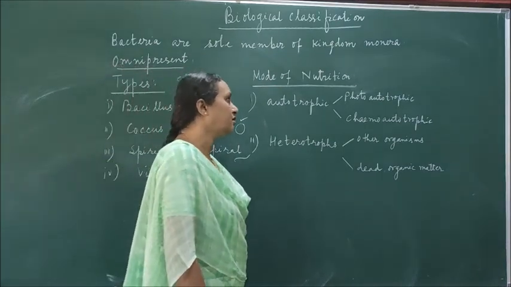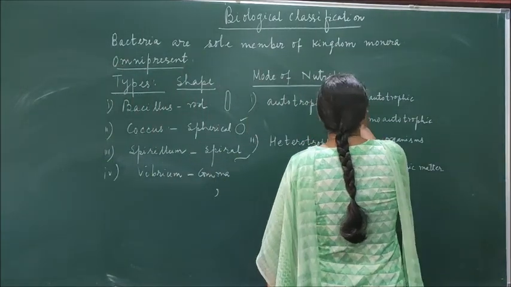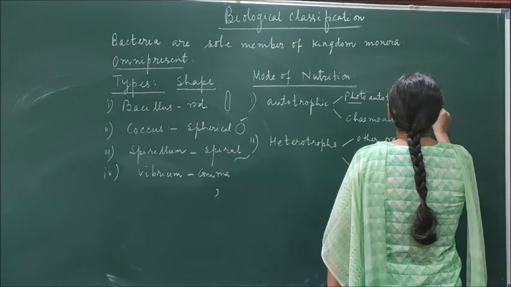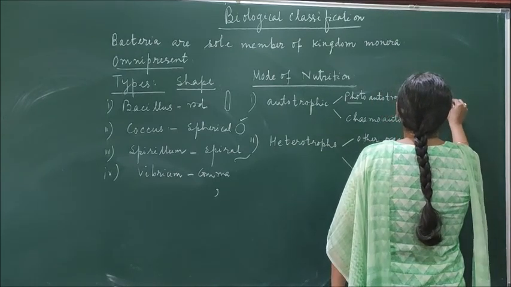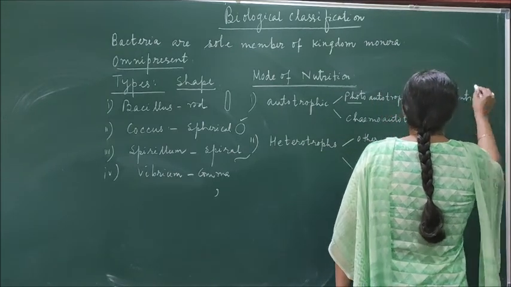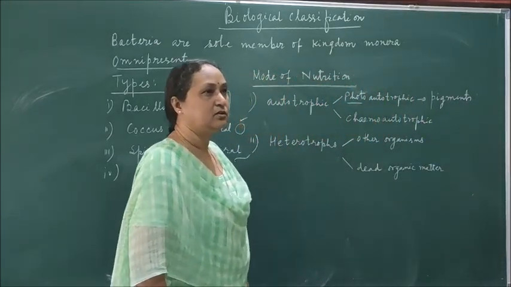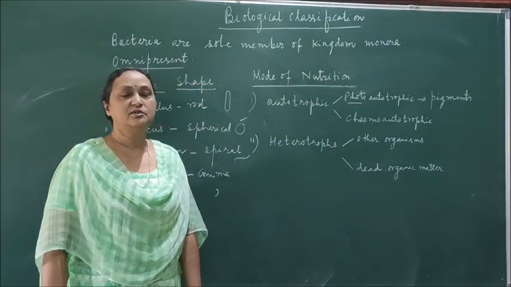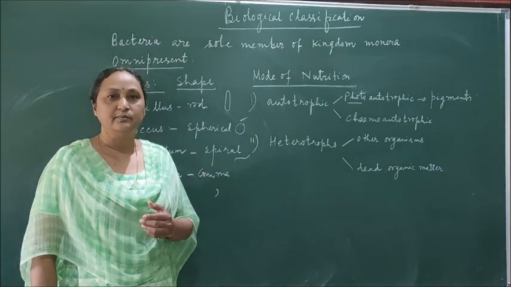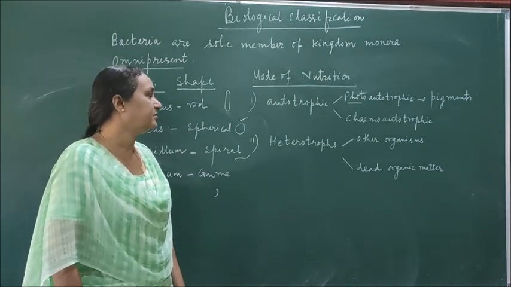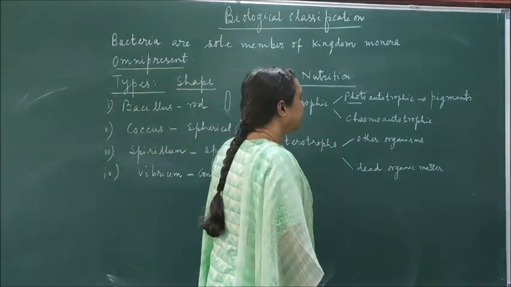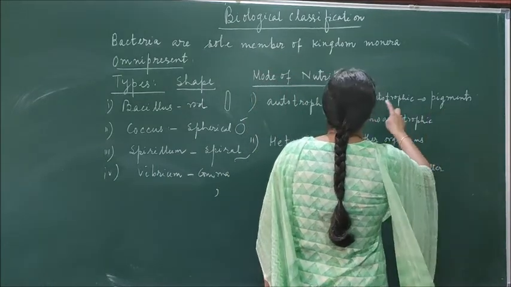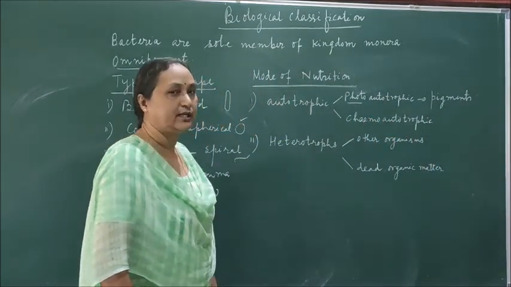Photoautotrophic means, photo means light. So these bacteria have pigments, just like green plants. Why are they photoautotrophs? Because they have chlorophyll pigments. So these bacteria have pigments so that they can prepare food with the help of sunlight.